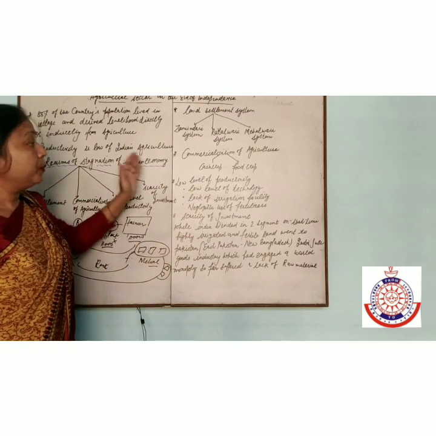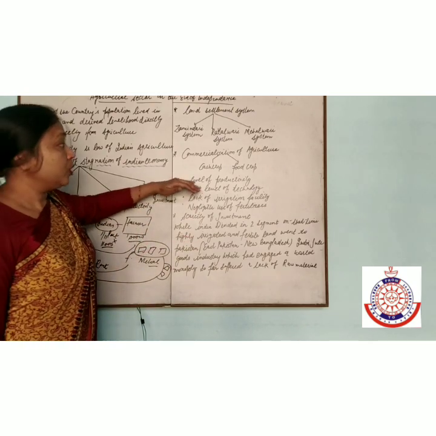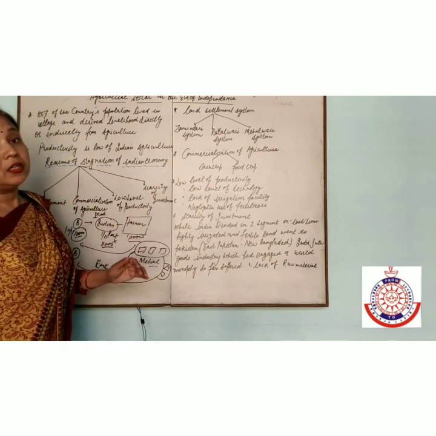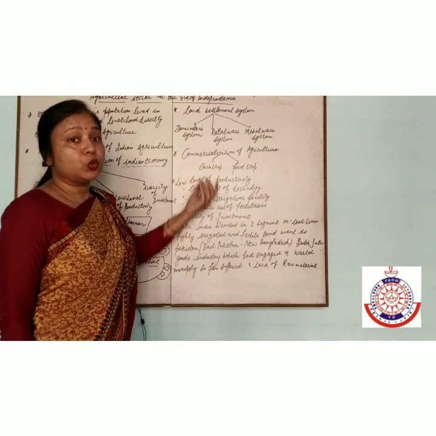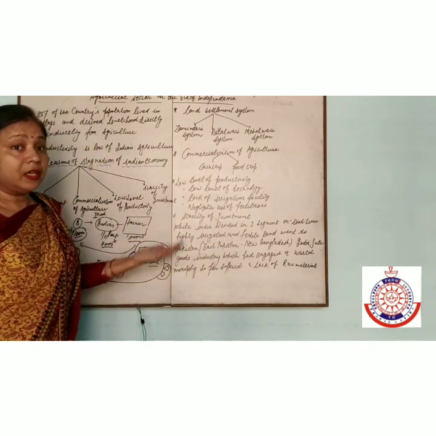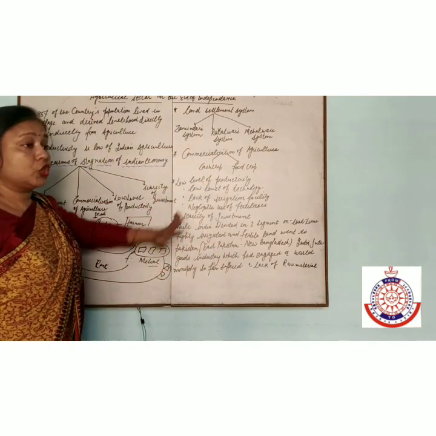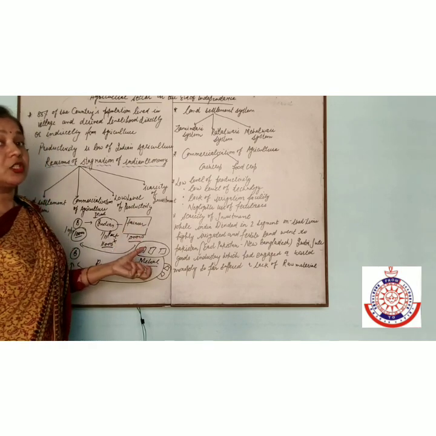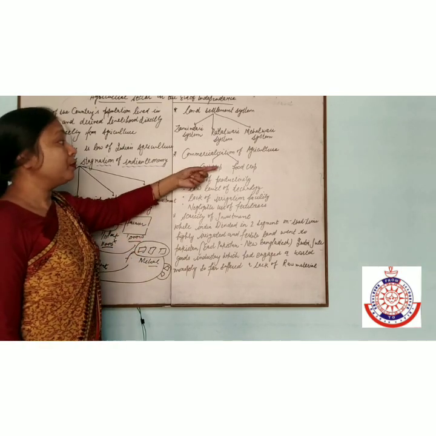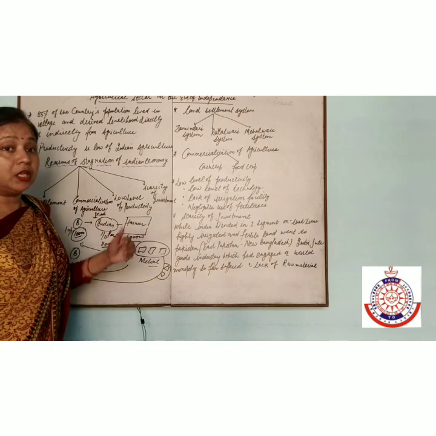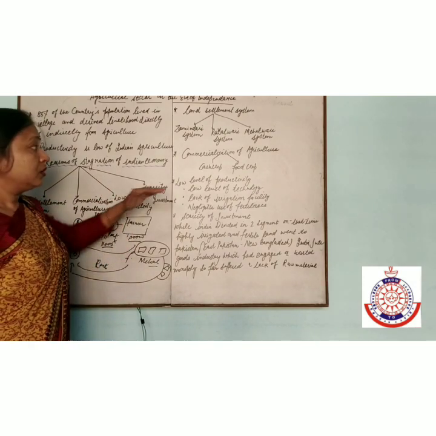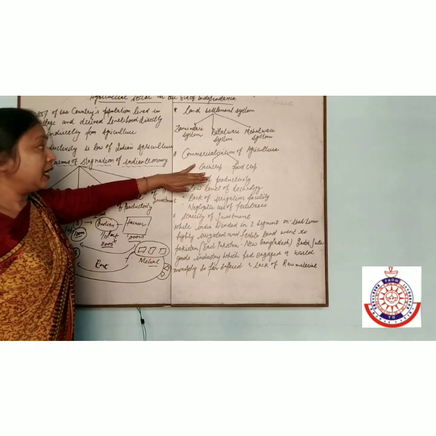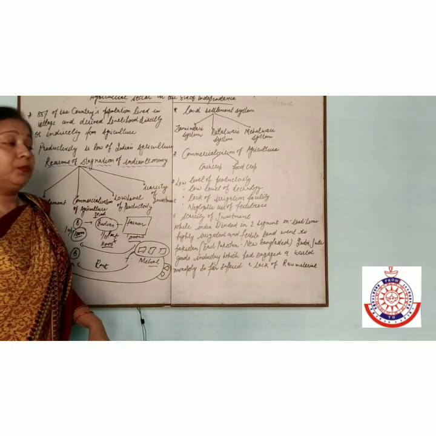But when the Britishers came to India, whatever they wanted, the Indians grew. Commercialization means growing crops to sell in the market. That is a cash crop. Whatever the Britishers told you, you sell that product in the market. Whatever the Britisher wants, the Indian grows the same.